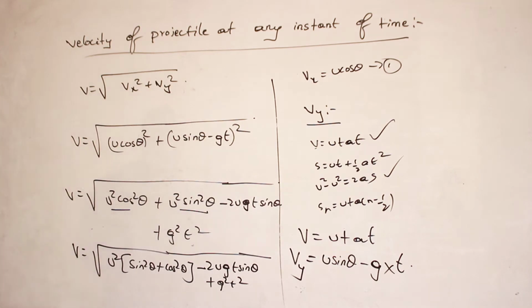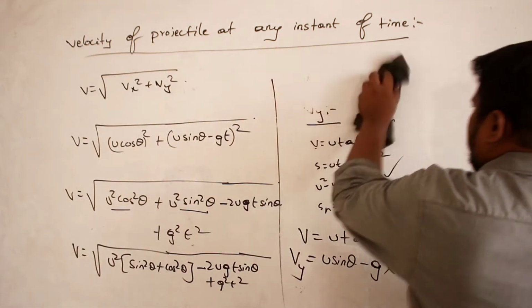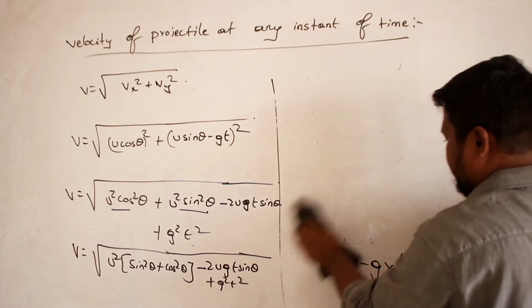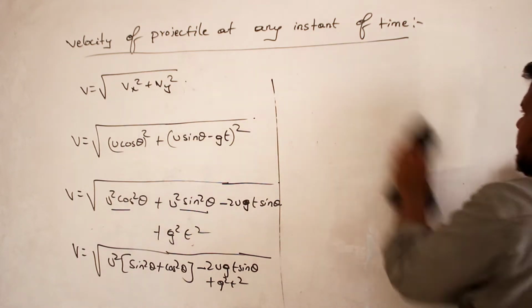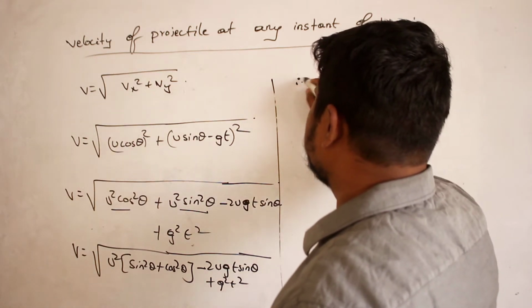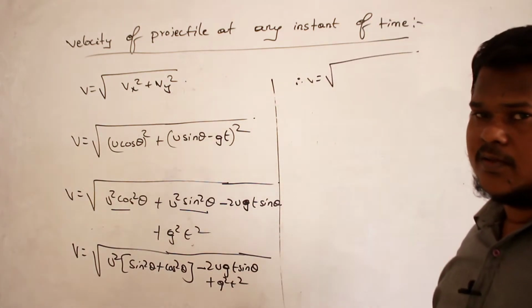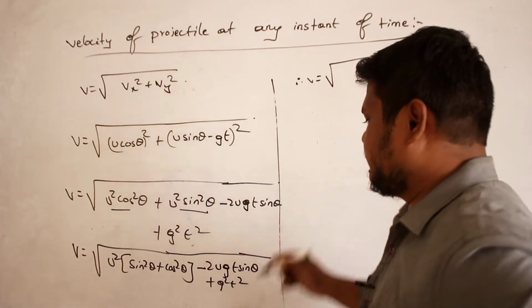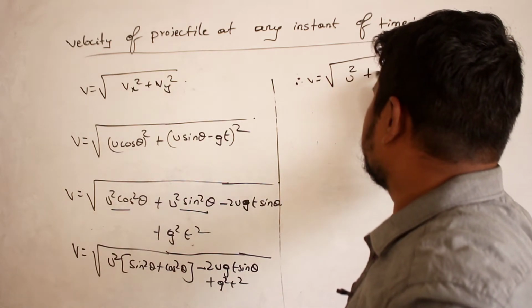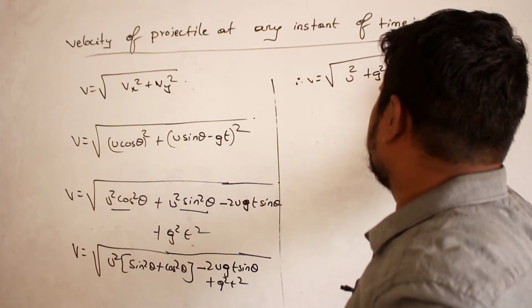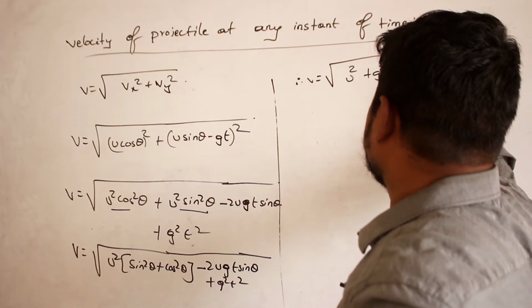Clear, no? Therefore what do I write? v is equal to square root of u square times sin square theta plus cos square theta, which is 1, no, according to trigonometry. So therefore u square plus g square t square minus 2u gt sin theta.